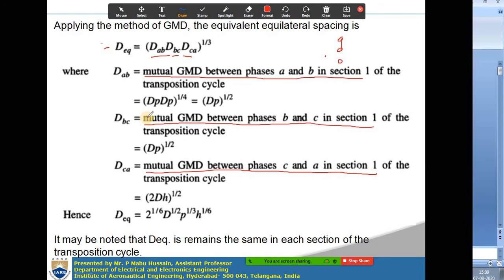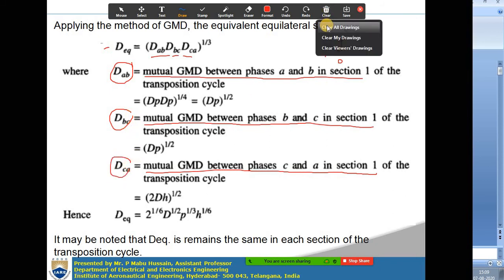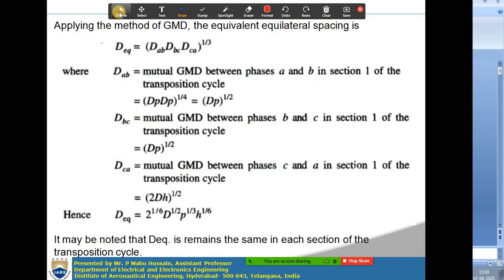So first you have to derive the values of Dab, Dbc, Dca, which are the mutual distances between conductors AB, BC, CA. First derive Dab, the mutual distance.